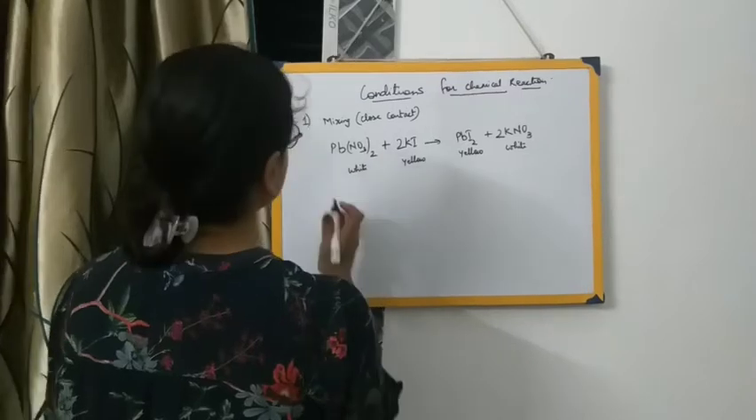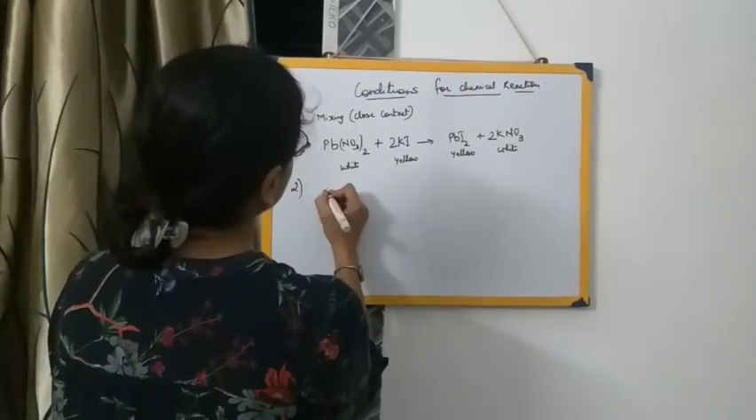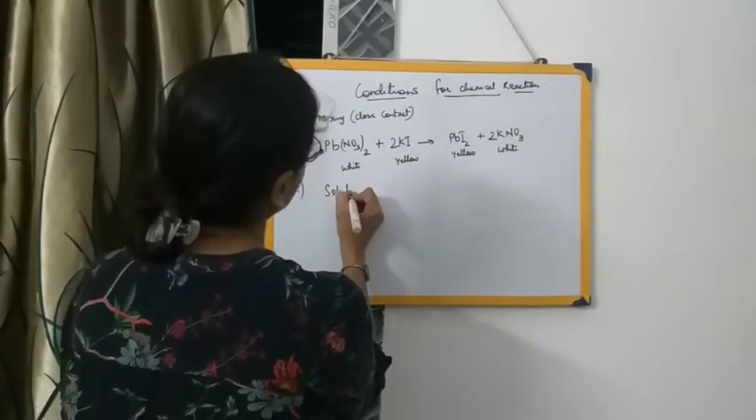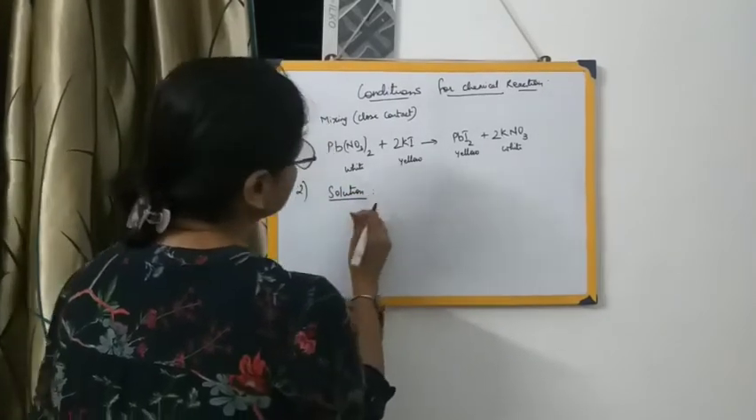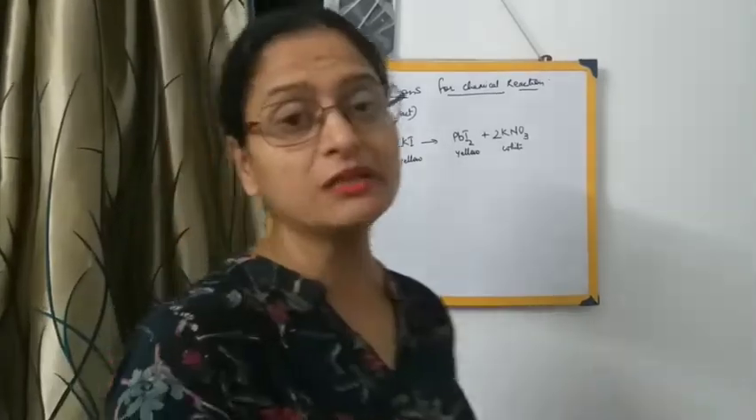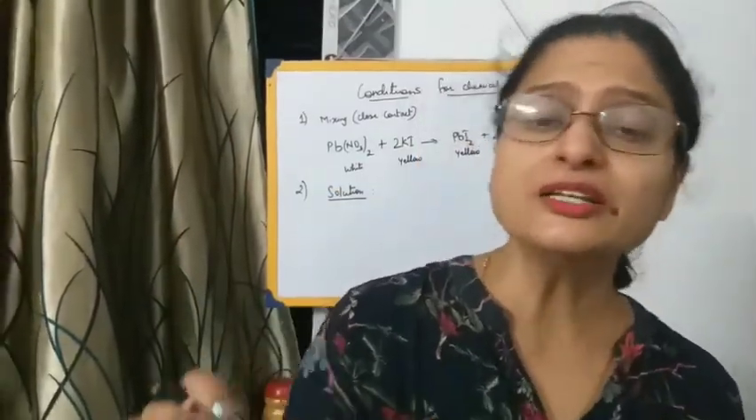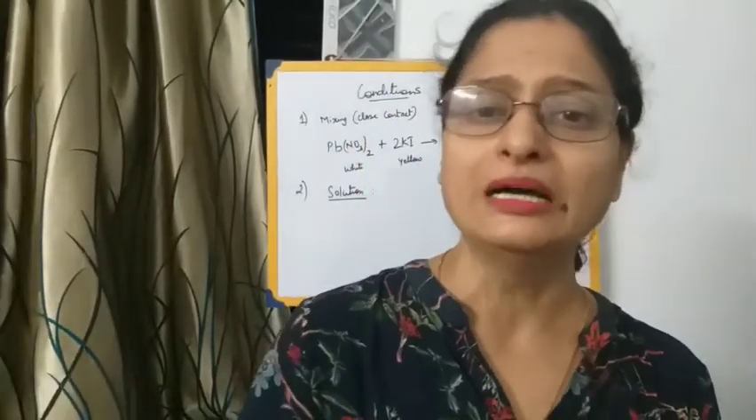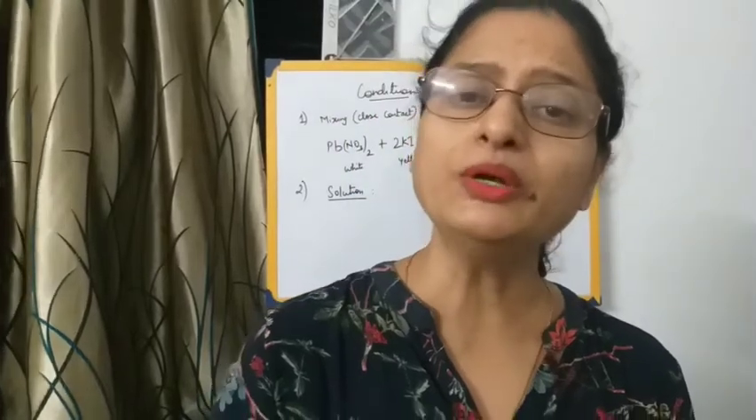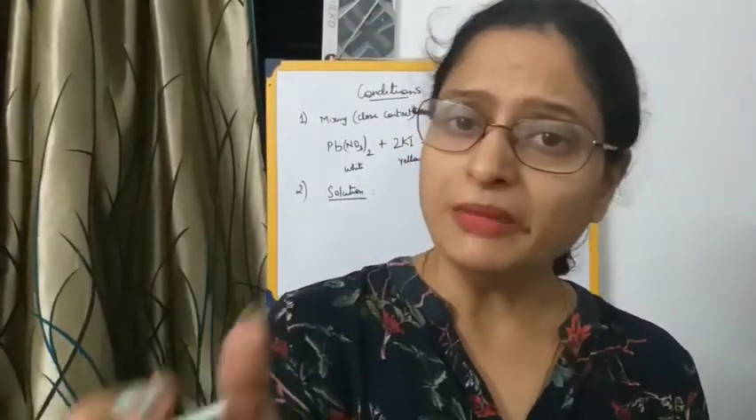Next condition required is solution form. That is, the substances react with each other when they have been mixed into each other in the solution form. Certain solid substances, when you mix them, do react. But certain substances, when they are in the solid form, may not react. So what do we do? We have to convert them into the solution form. How do we convert them into a solution form? We have to make a solution either in water or any other solvent.